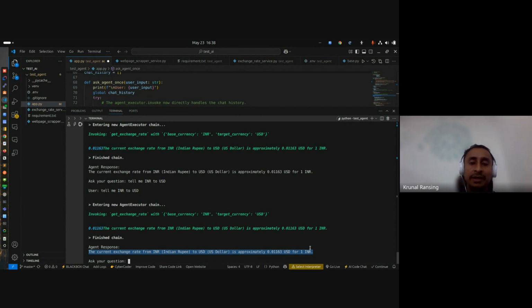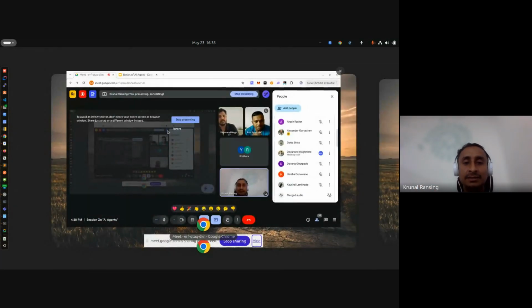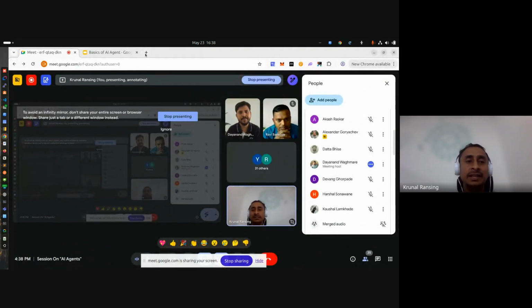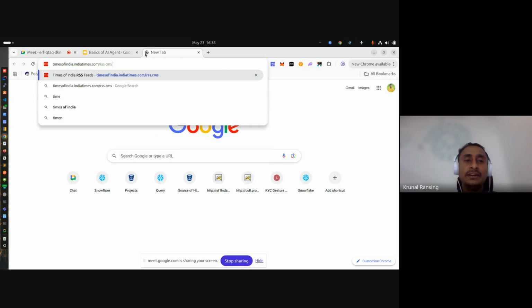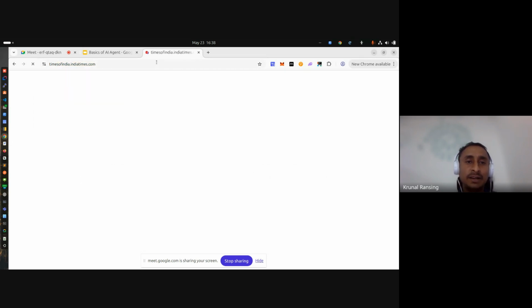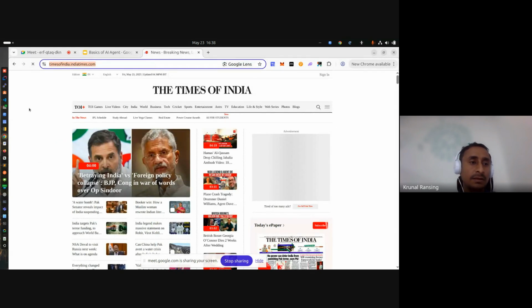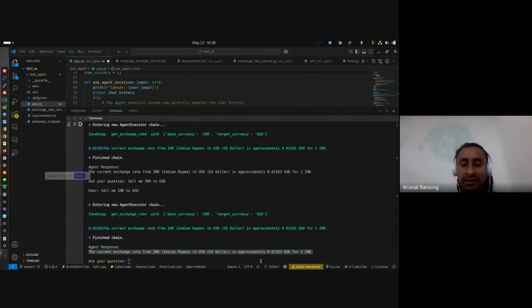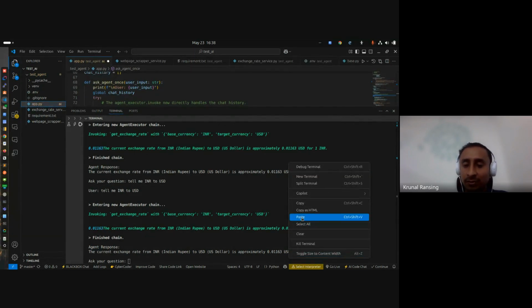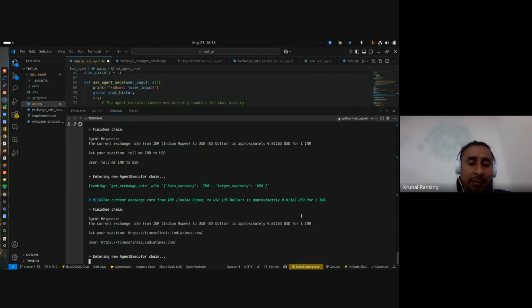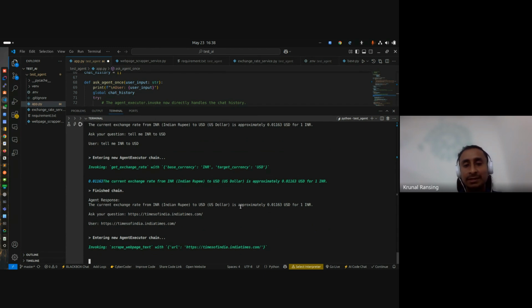Anyone, any query? Are you clear from start to end how exactly the agent works, where the agent is, where the LLM is, and how it works? If not, I will go to the next task. Now this agent does exchange rate, and it also gives me some financial content. Let's say this is Times of India. There is lots of news in the Times of India, but my agent is only related to financial help. So I'm giving a URL here.